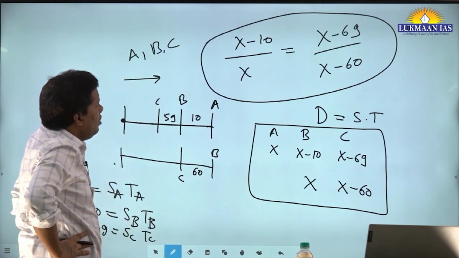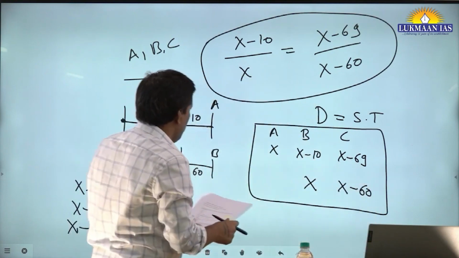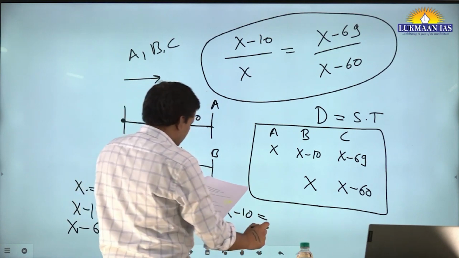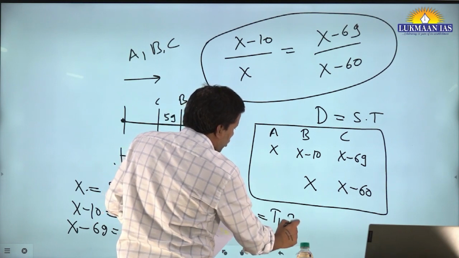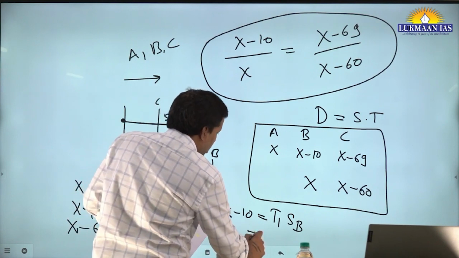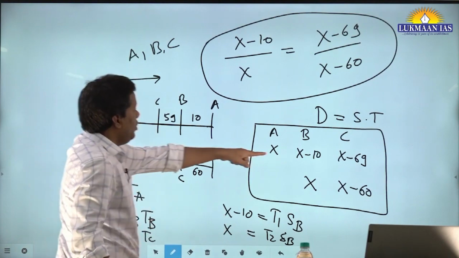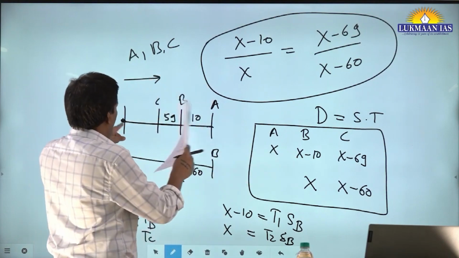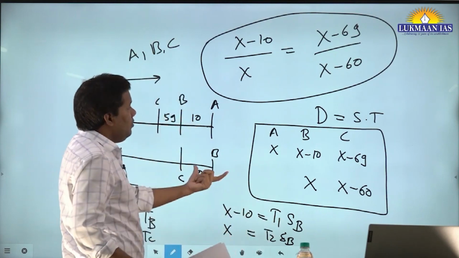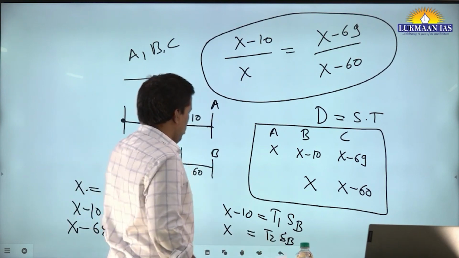So what you can do? Now you can see the equation. Let me write it. You can say x minus 10 is equal to time 1 into speed of B, and x is equal to time 2 into speed of B, because the speed of B will be constant. So here, what is x minus 10? In the first race, B took some time, let's call it time 1, but the speed was S_B only. In the second race, B traveled x, so the time taken maybe T2, and the speed was the same.